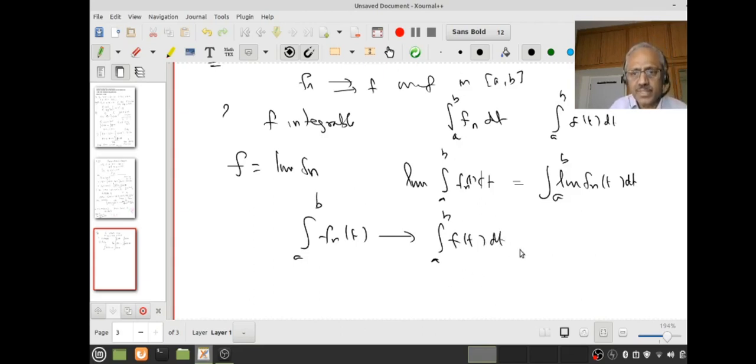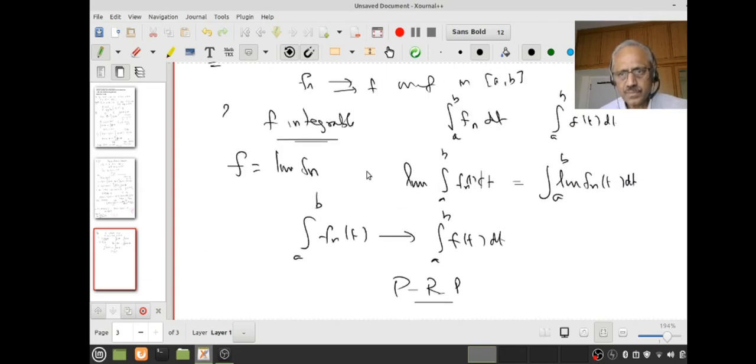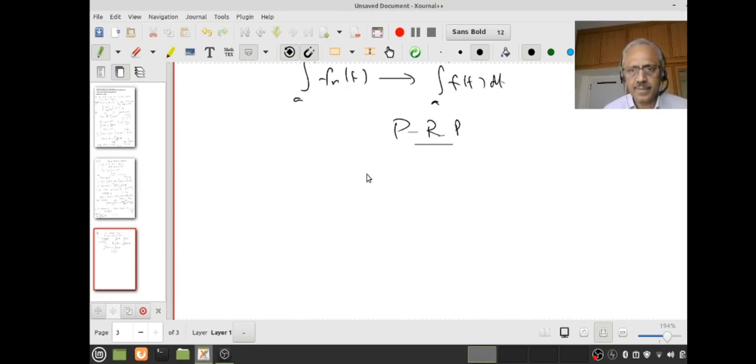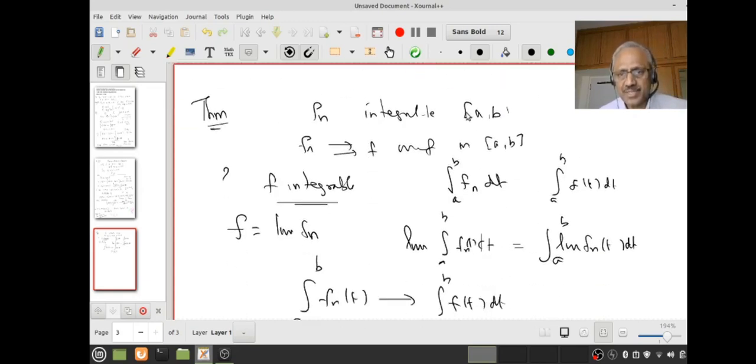But why does this make sense? I have to first of all prove f is integrable. Please pause, review and understand the statement first. The proof is easy. This is what we proved in the earlier case. There what we assumed was fn's are continuous and fn converges to f uniformly on [a, b]. Therefore I know f is continuous, and hence I also know f is integrable. Therefore the integral from a to b of f(t) dt makes sense.